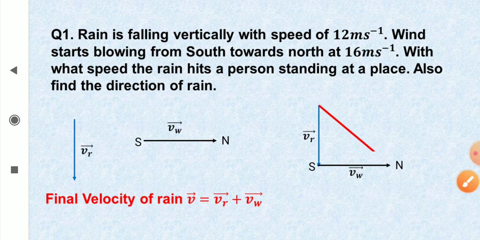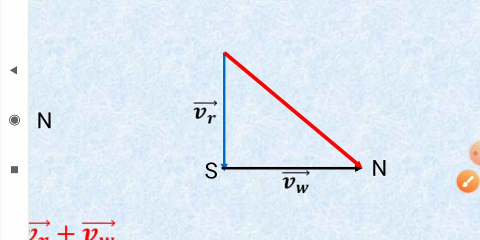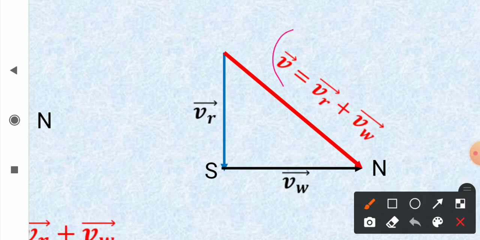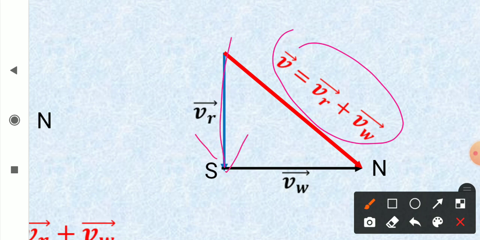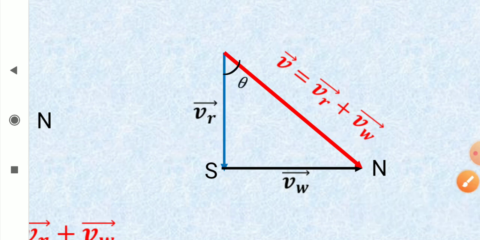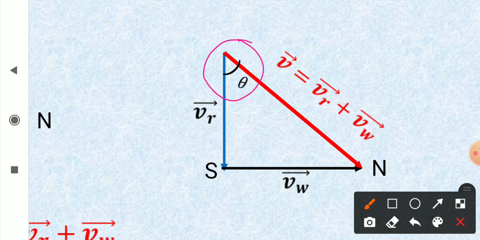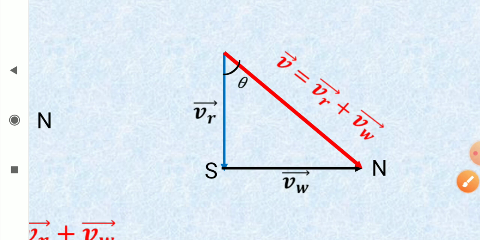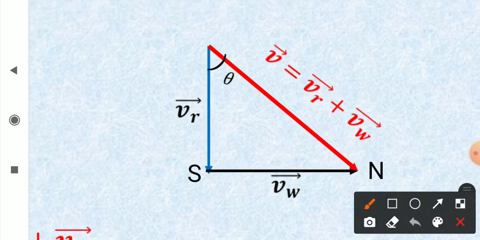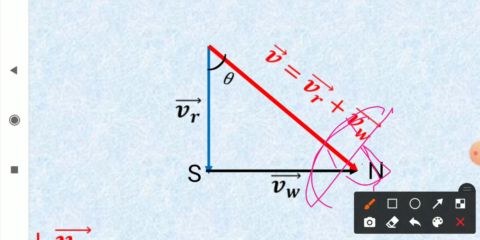And now this gives the direction of the final rain. The rain was coming down like this and the wind pushed it and turned it, right. And now this makes an angle theta with the vertical direction, right? If you are standing here, you will hold your umbrella like this to save yourself from rain. You will bend your umbrella along this direction, as you can see.